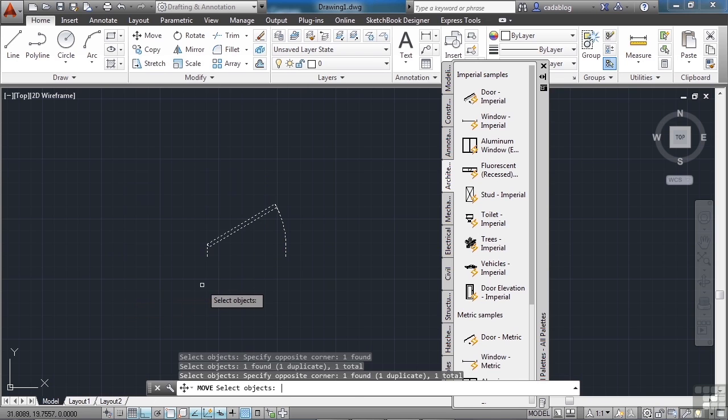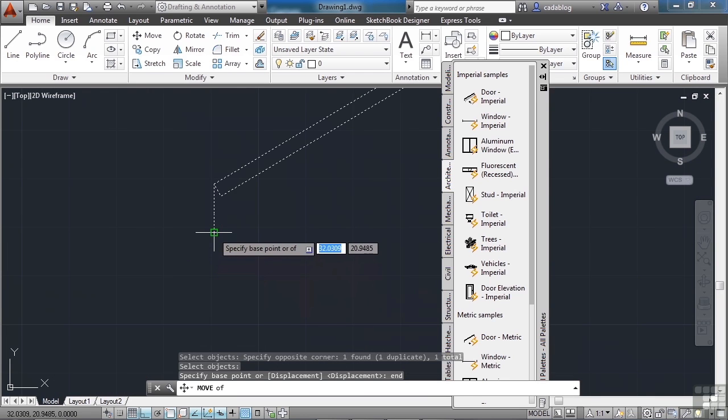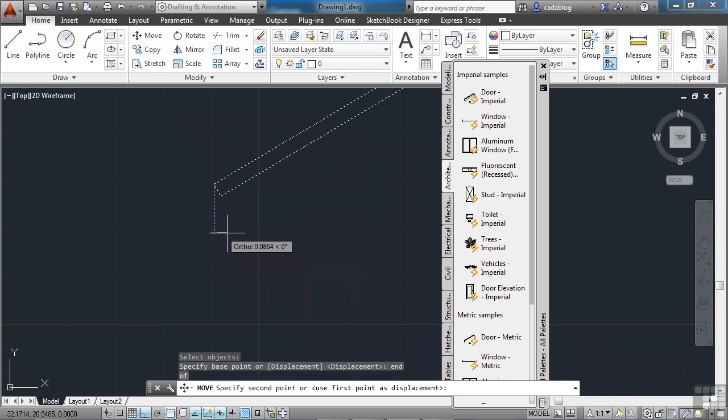Press Enter. Type in these letters, E N D. This is for an endpoint snap. Press Enter. This will grab an endpoint of an object. And that's what we want to do. We want to grab the endpoint of this line for the door. Left click. Now press the F8 button again. That will turn off our ortho setting.